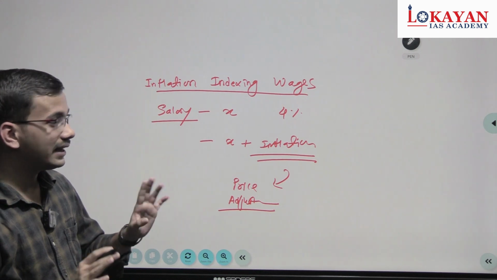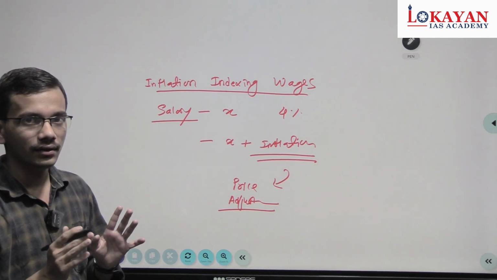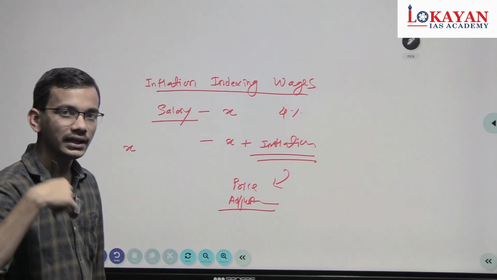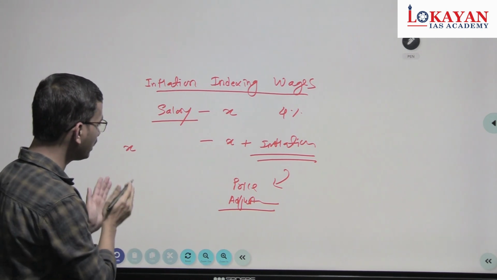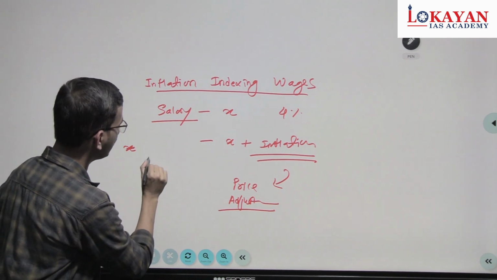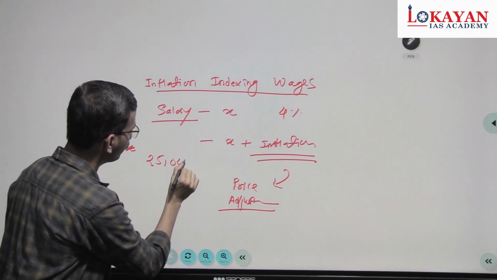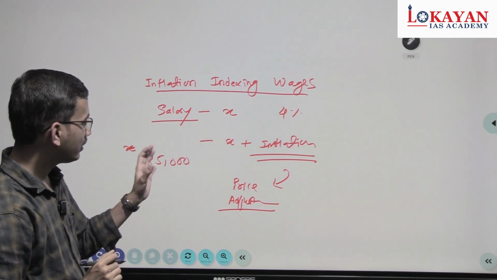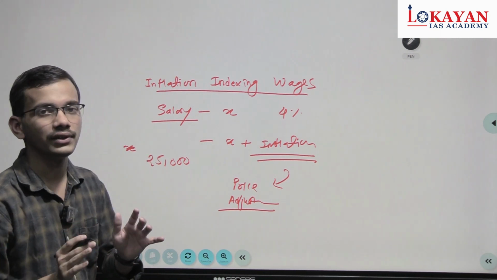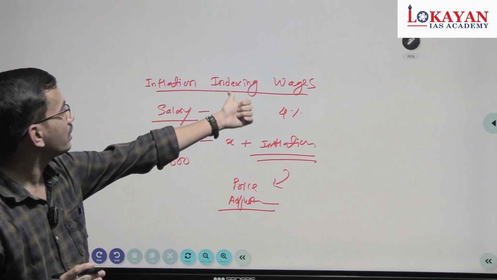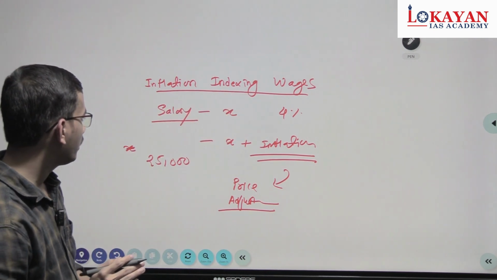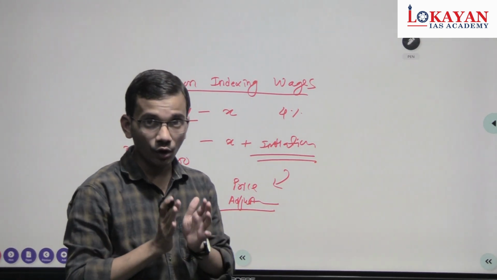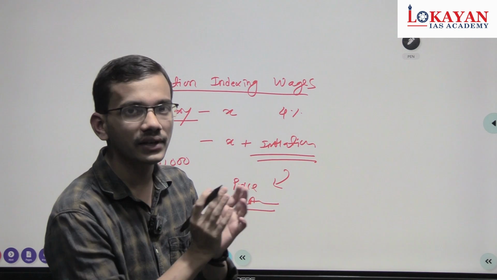See, the salary was X earlier. Due to increase in inflation, the actual value, consider 25,000 was the salary. So the salary's value got reduced due to inflation. But since there is inflation indexing of wages, we have accommodated that change by increasing the salary, only to the level of inflation.